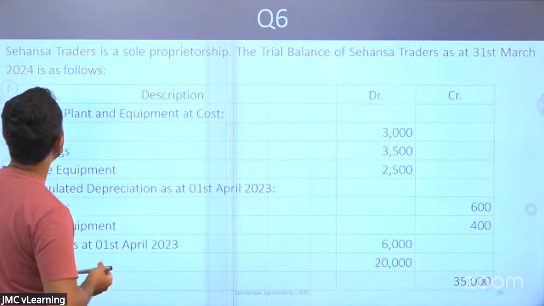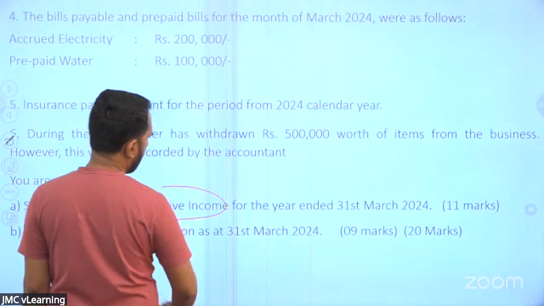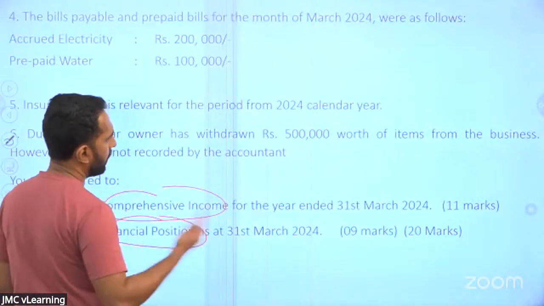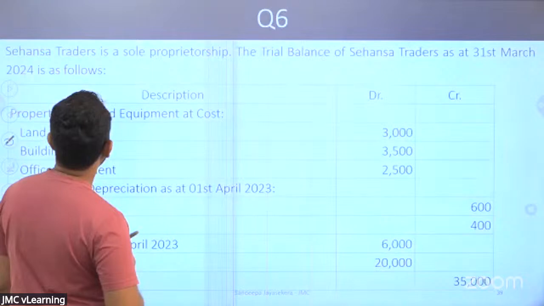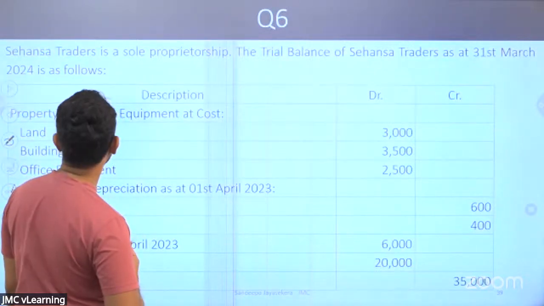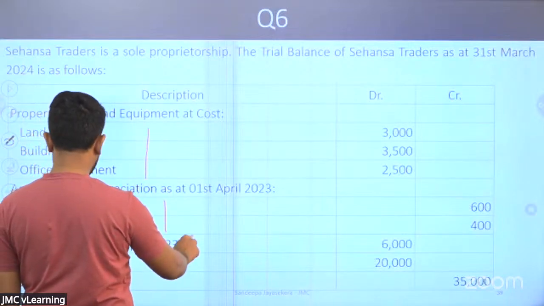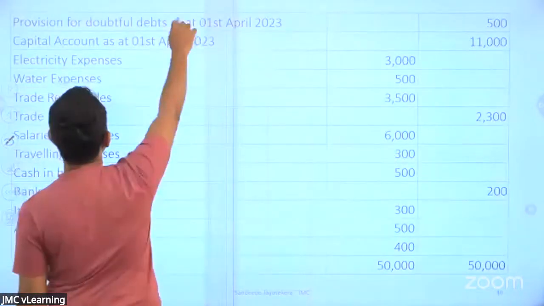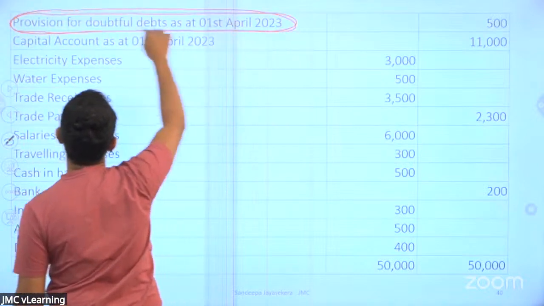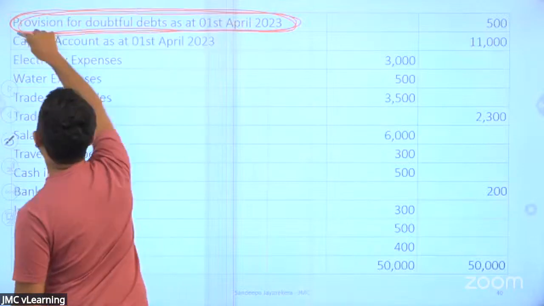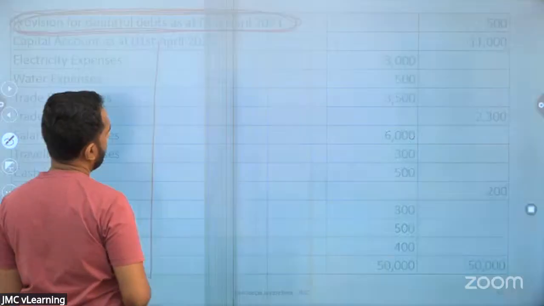We'll read the requirement. You are supposed to prepare the statement of comprehensive income and the financial position for 20 marks. Read from the beginning. Sehansa Traders is a sole prop. Trial balance as at 31st of March is given to you. We have land and building, office equipment, accumulated depreciation, inventory, purchases, sales. And this is interesting: you have an opening provision on doubtful debts. This has not been tested so far. Others are normal, right?